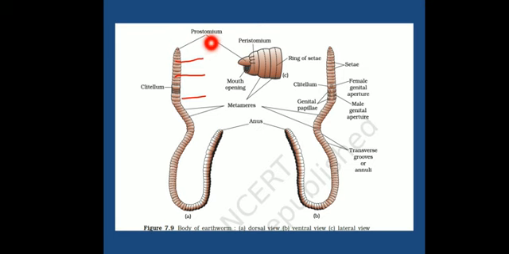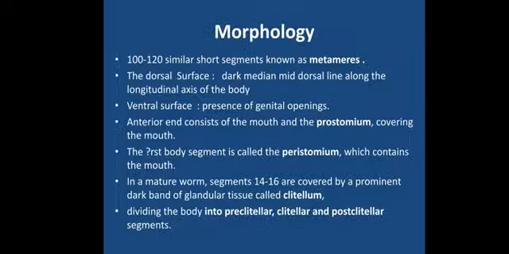Prostomium. What does it mean? It is a wedge-like structure which is responsible for protection of the mouth. The other important function of the prostomium is that whenever the earthworm is moving in the soil, it has to remove the soil from its path. It has to dig it out. So it is responsible for making way for the earthworm by removing the soil from the path, or we can say it is responsible for digging up the soil. Okay, so this is the prostomium.